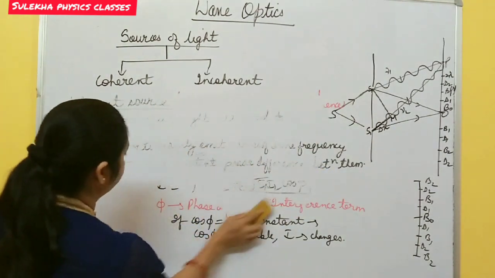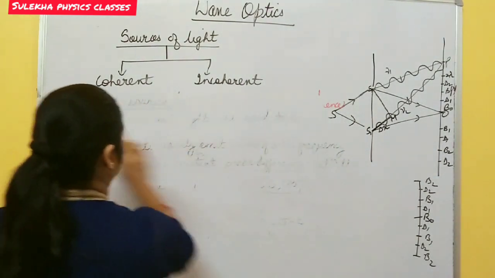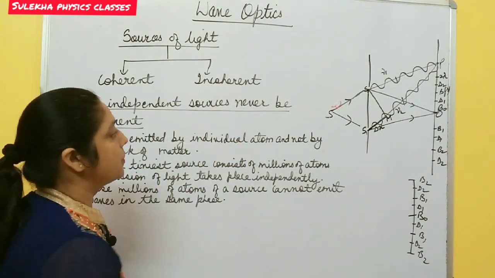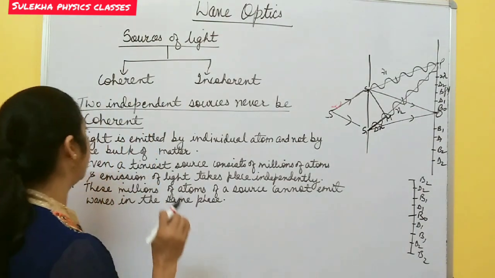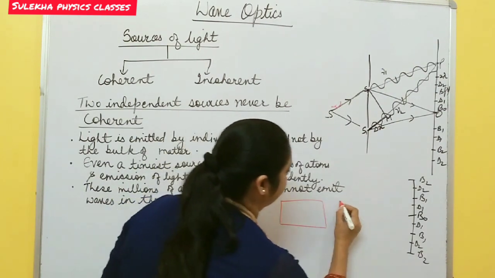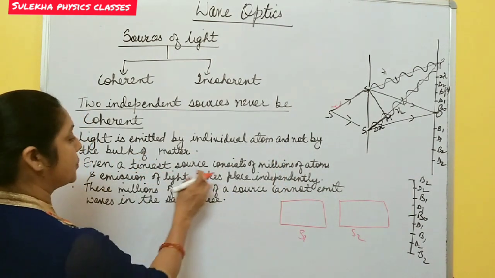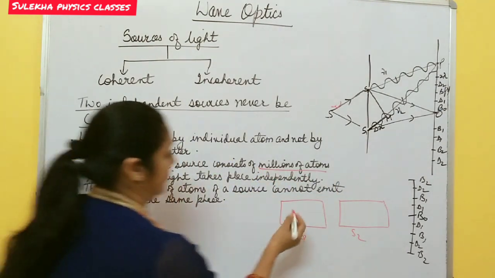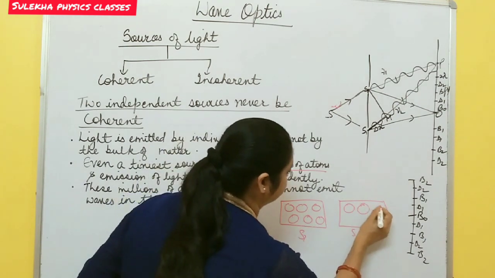Now, why can two independent sources never be coherent? Because to produce sustained interference, we need coherent sources. Suppose there are two sources, this one is the first source and this is the second source, S1 and S2. Even the tiniest source consists of millions of atoms. Suppose first atom, second atom, a number of atoms are there in the sources.